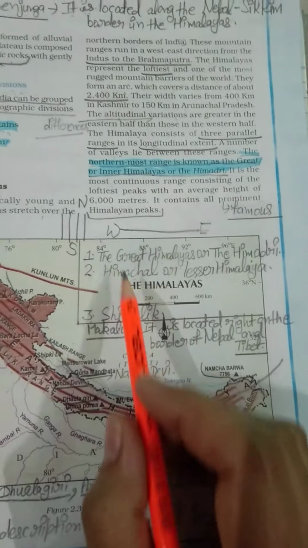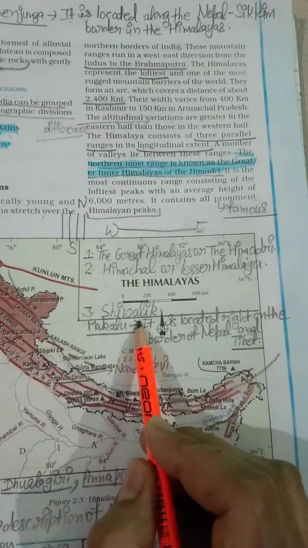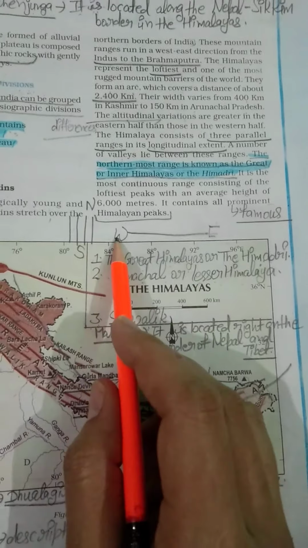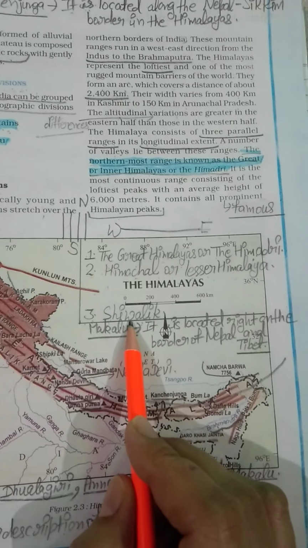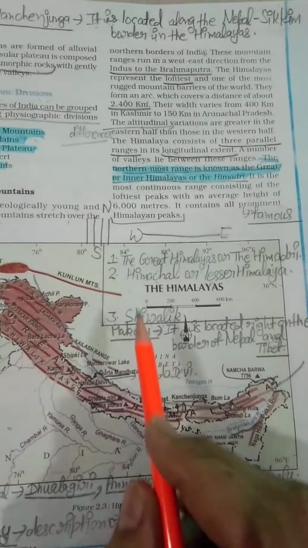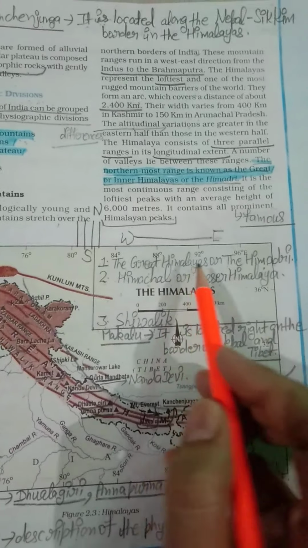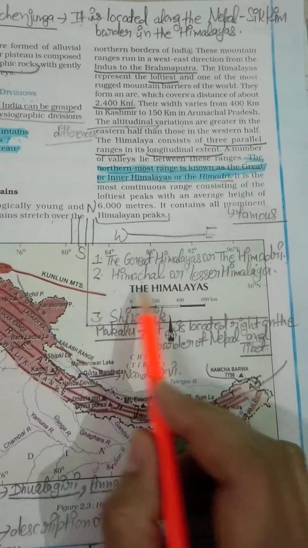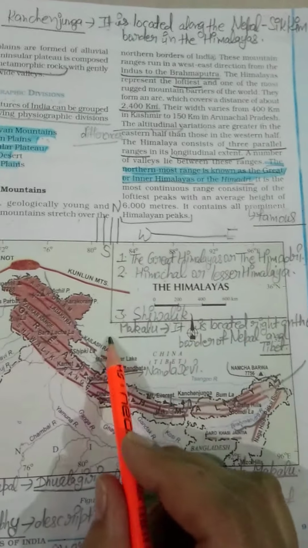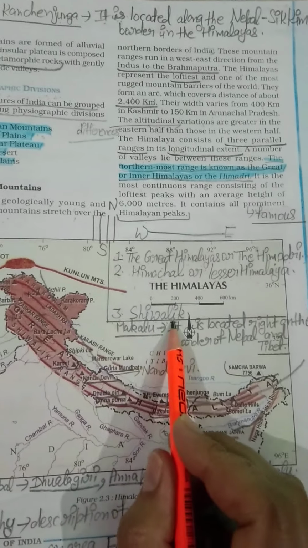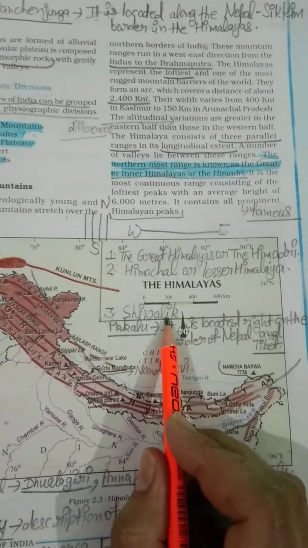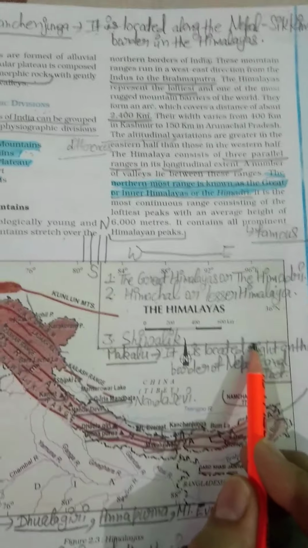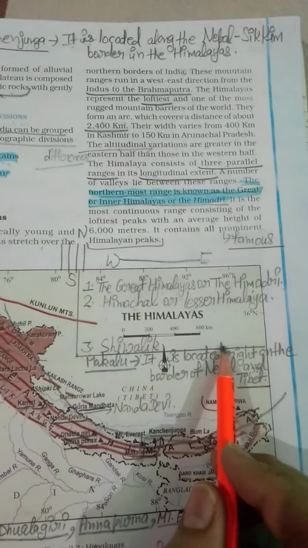I have also told you these 3 classifications of the Himalaya mountains, and I am repeating them once again. Number 1, the Great Himalayas, also known as Himadri. Number 2, Himachal or Lesser Himalayas. Number 3, Shivalik, which is the southernmost range of the Himalaya mountains. Okay students, so let me explain further.